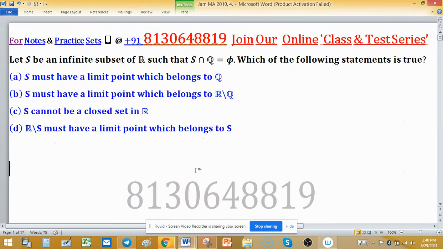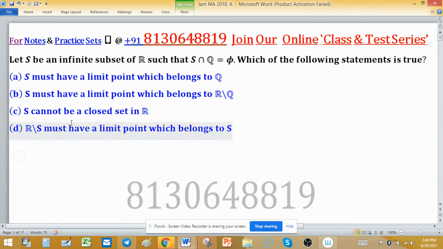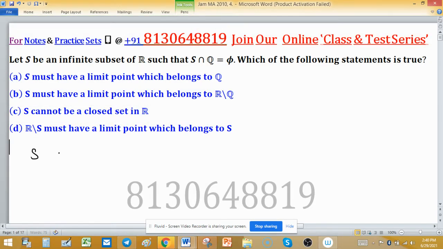Now come to the options and try to solve them one by one. First option: S must have a limit point which belongs to Q. First, what is given to us? S is an infinite subset of R such that S intersection Q is empty.